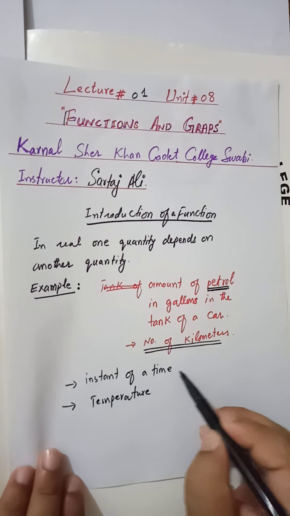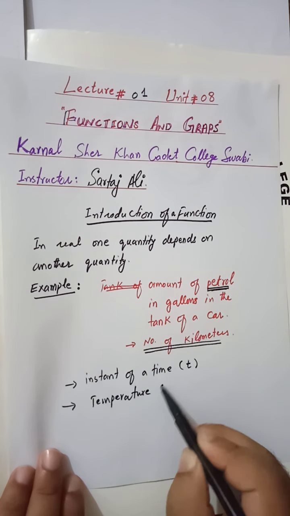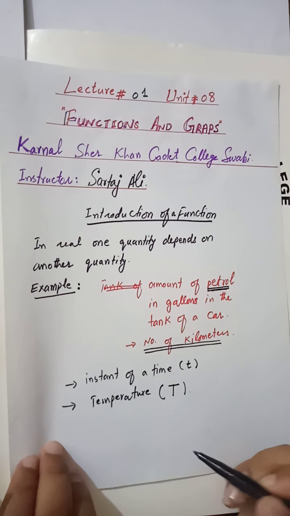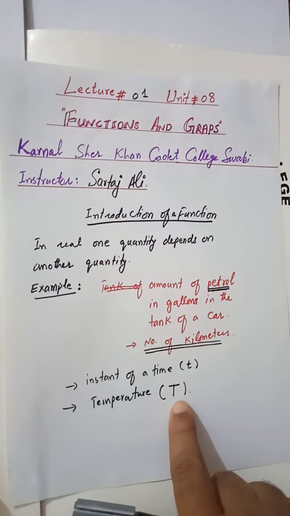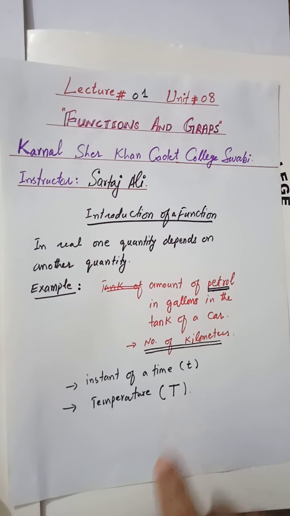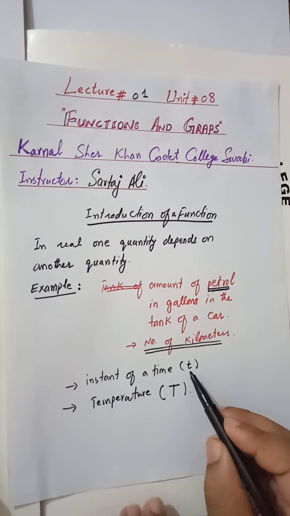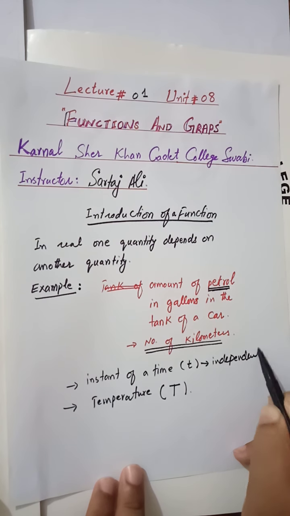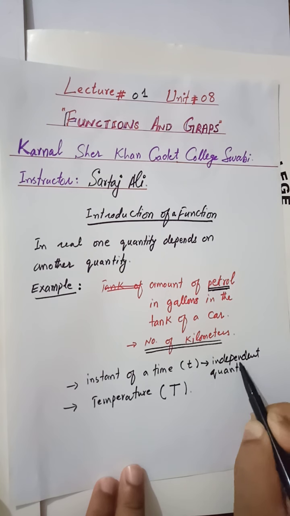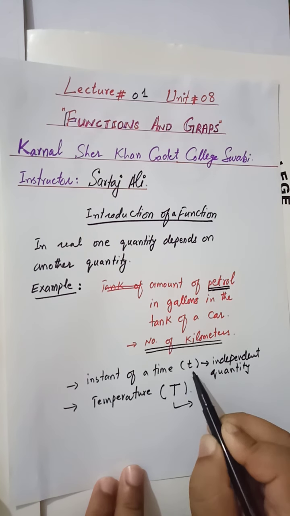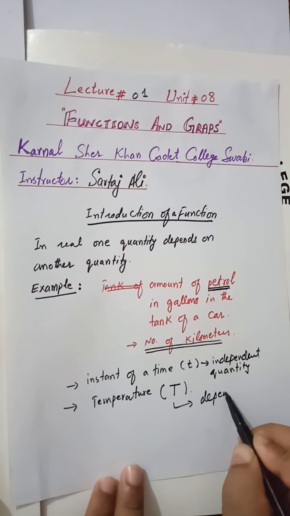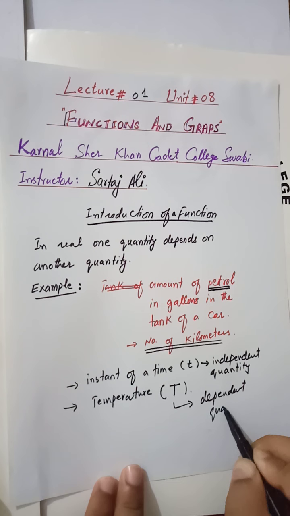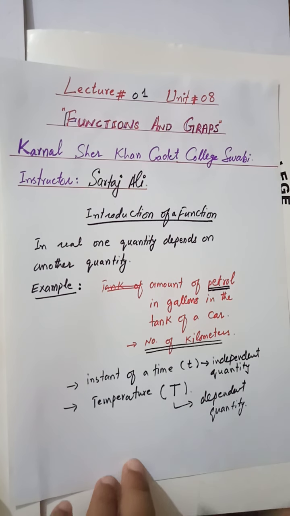The time is denoted by small t and the temperature is denoted by capital T. This capital T may increase or decrease; the temperature varies as the time increases. So this time is the independent quantity, and this T is dependent on the time. So this is the dependent quantity. So in this case, one quantity is dependent on another quantity.